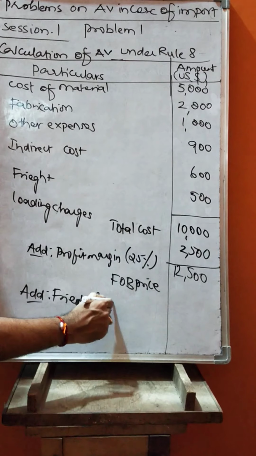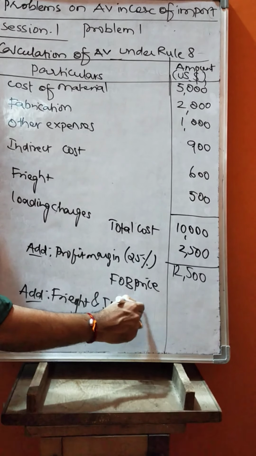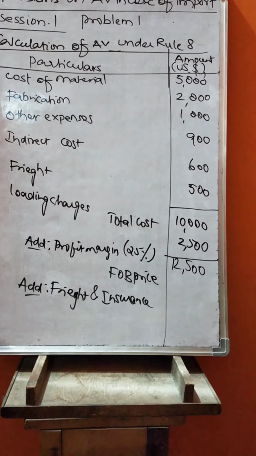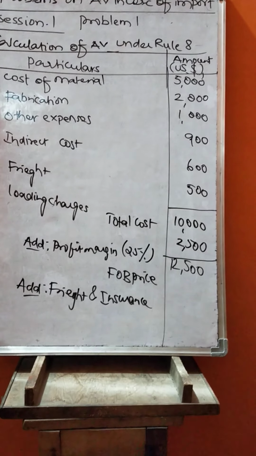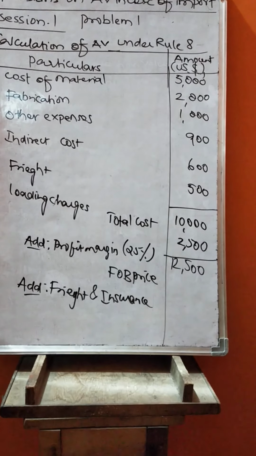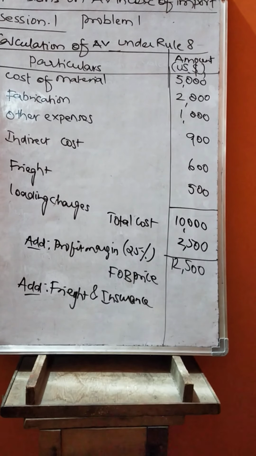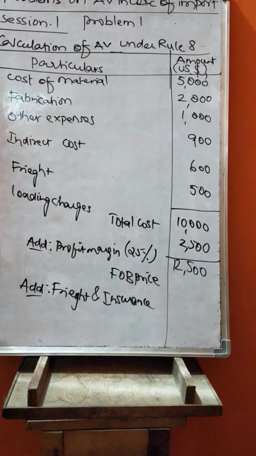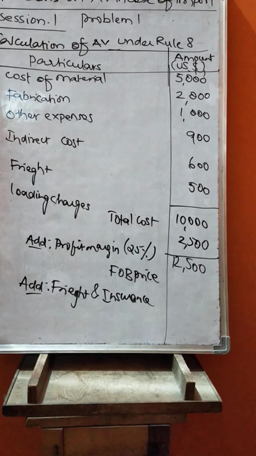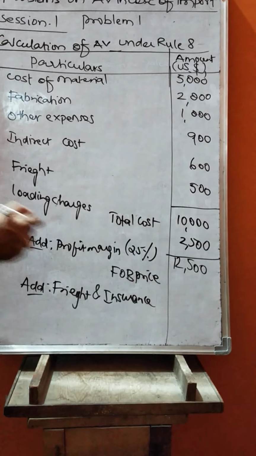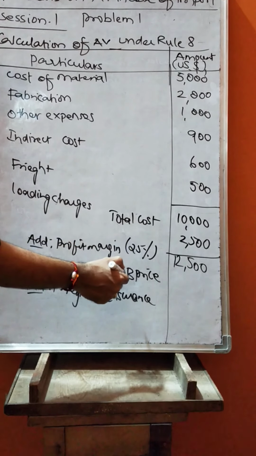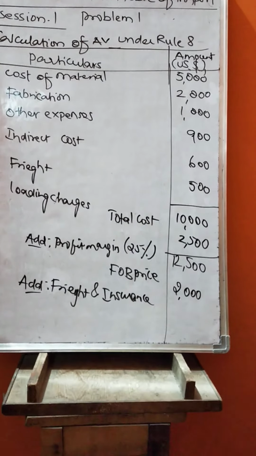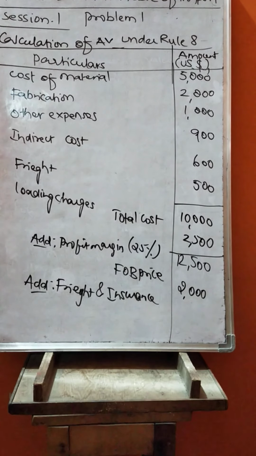Freight and insurance. So this is called CIF. 2,000 and 100, whichever is lower is to be taken in. Actual air freight charges or 20% of FOB, that is to be taken into consideration. That is 2,000 (20% of FOB) or actual charges, whichever is lower.